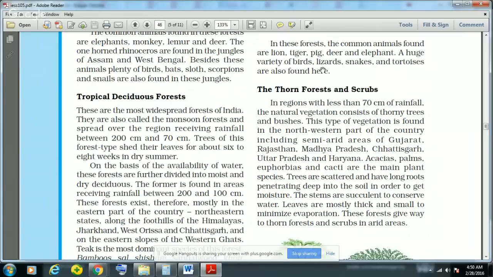And this tropical deciduous forest is also known as monsoon forest because they get all the rainfall in the monsoon season. They spread over the region where they receive rainfall between 200 centimeter to 70 centimeter, and the trees of these forest types shed their leaves for about 6 to 8 weeks in dry summer to conserve water.